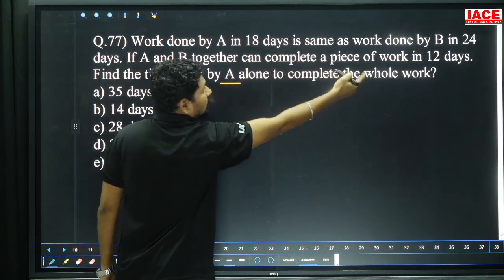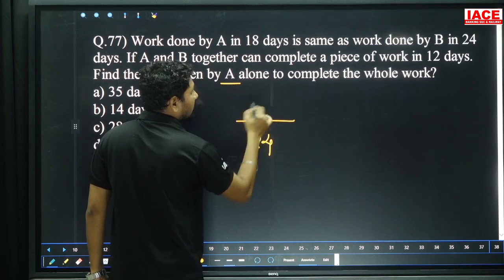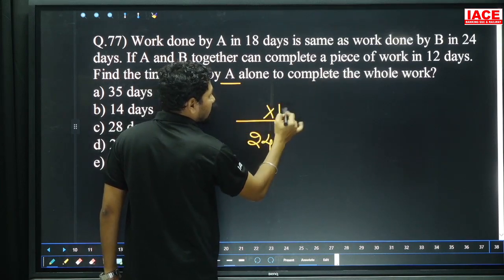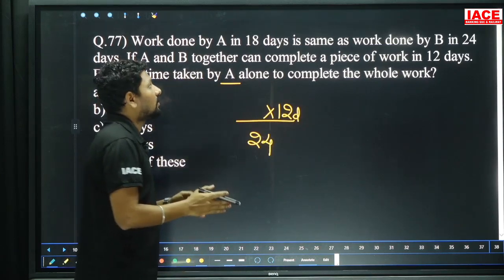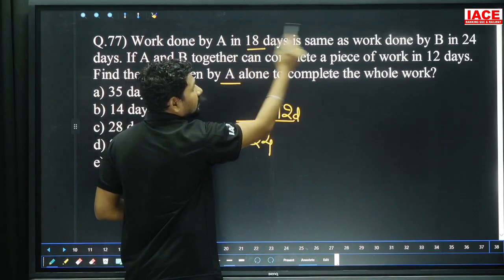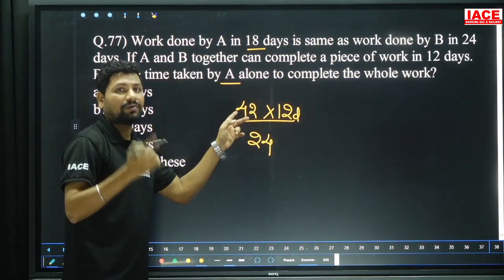A efficiency is 24, B efficiency is 18. Then A efficiency is going to divide the total work. The total work is completed in how many days? 12 days. But I need to know the total work. Total work per day means B efficiency is 18, A efficiency is 24. 24 plus 18 is equal to 42. 42 units is completed by both in 12 days.